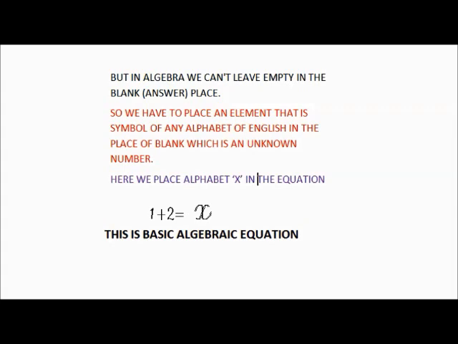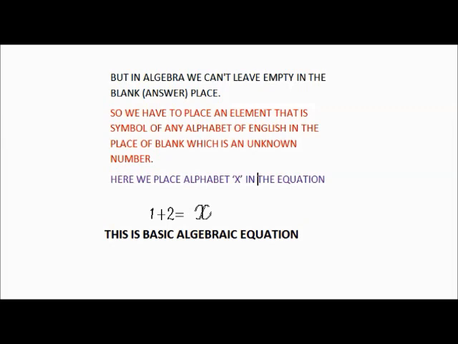But in algebra, we can't leave empty or blank space in the place of an unknown number. Here in algebra, we place an element, that is, a symbol of any English alphabet, in the place of the blank, which is an unknown number.